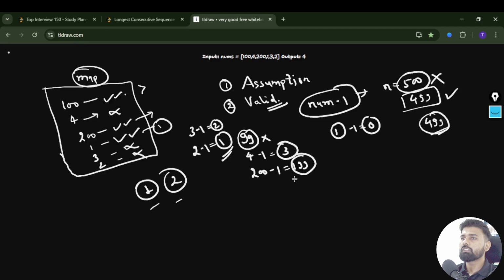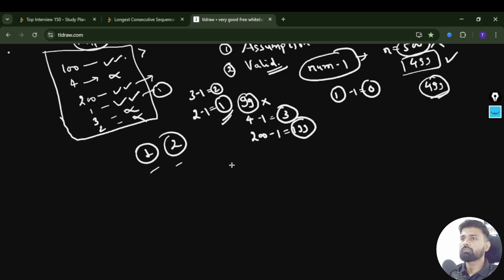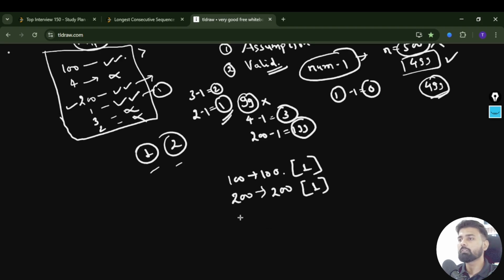Now what you have to do is figure out the consecutive sequence for each. For 100, we start from 100 itself. Do we have 101? No. So for this, the length will be 1. Another valid starting point is 200. For 200, the first element is 200. Do we have 201? No, it's not there. So in this case also, the length will be 1.